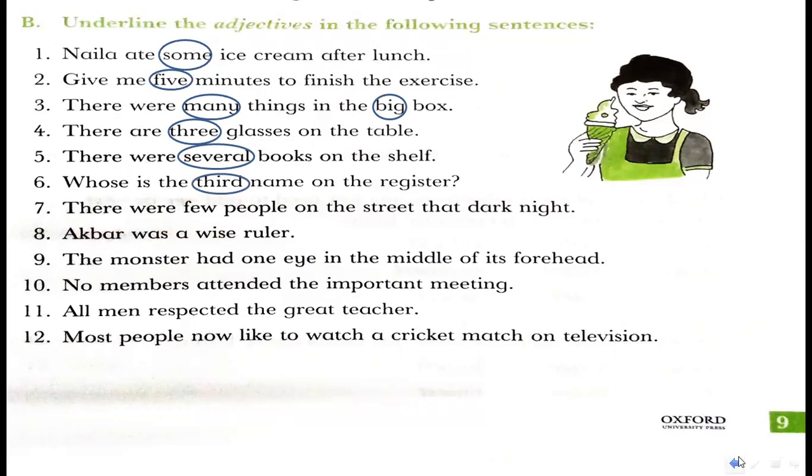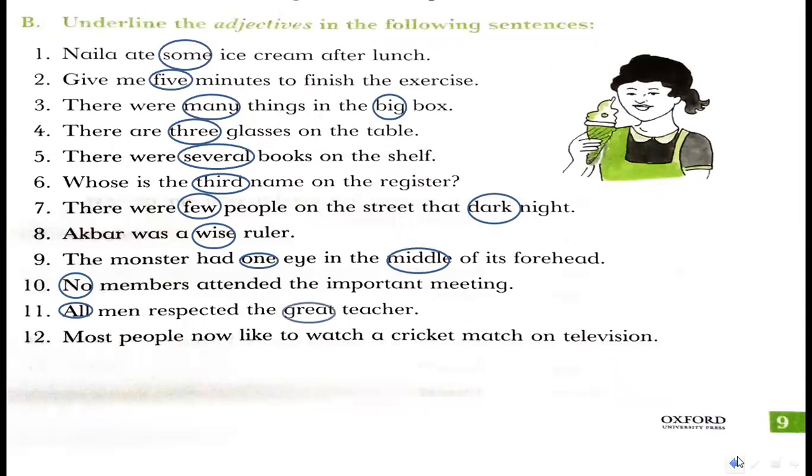Number 7, there were few people on the street that dark night. Few and dark is an adjective. Akbar was a wise ruler. So wise is an adjective. The monster had one eye in the middle of its forehead. So here the word one and middle are adjectives. No members attended the important meetings. No is an adjective and important is also an adjective.